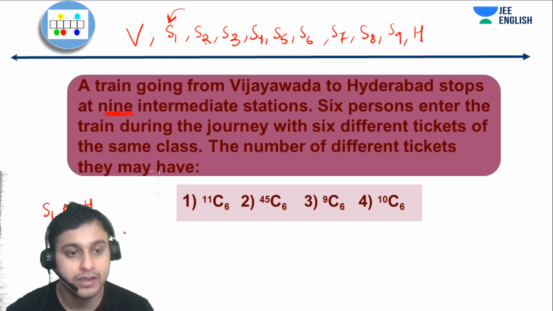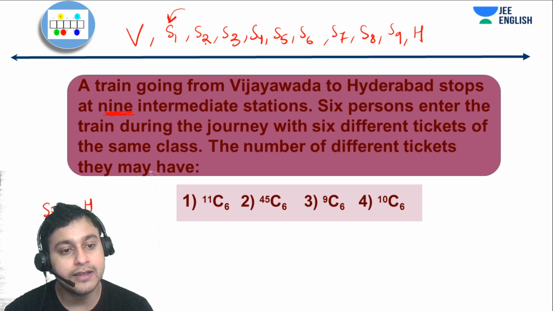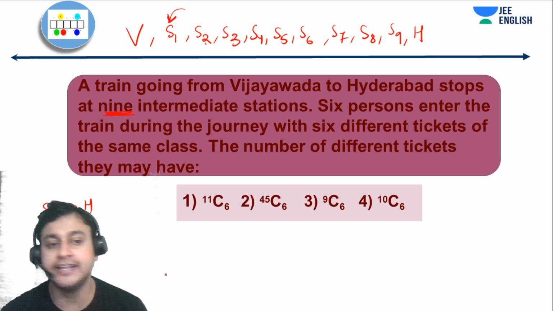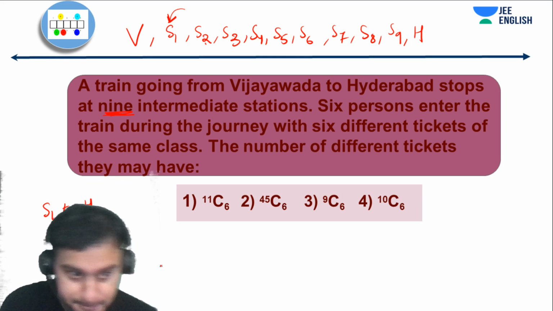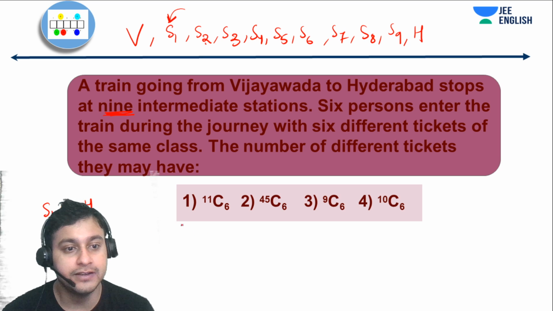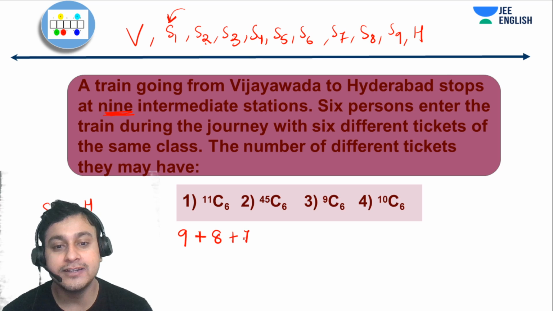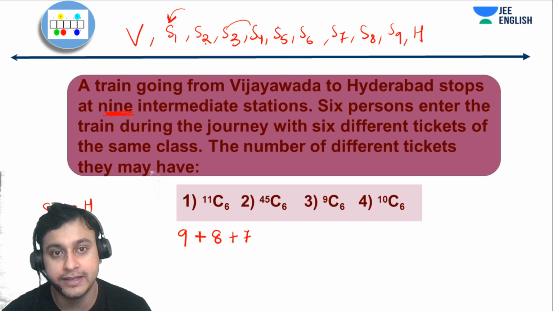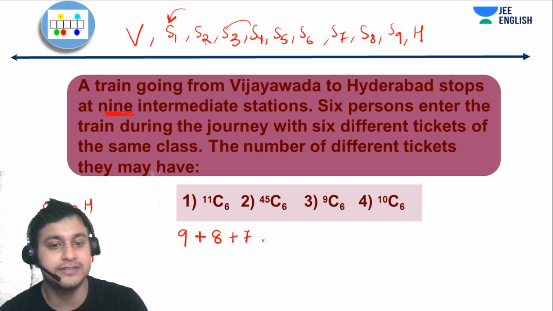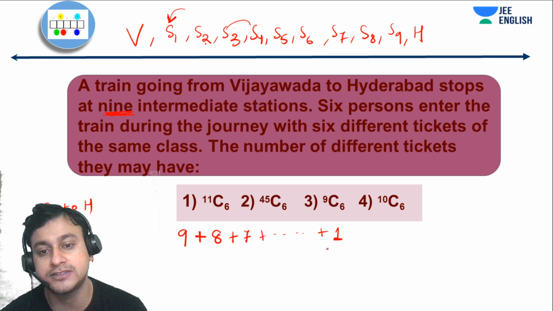Now if you're entering from S2 to Hyderabad, how many options do you have there? 8. Obviously 8 tickets can be there. I'm just calculating the number of tickets that can be printed, right? So from S1 we have 9 tickets, plus 8, plus 7. From S3 to Hyderabad, like S3 to S4, S3 to S5, S3 to S6, that's 7 tickets possible, and so on. If you enter at S9, you'll have 1 possible ticket.